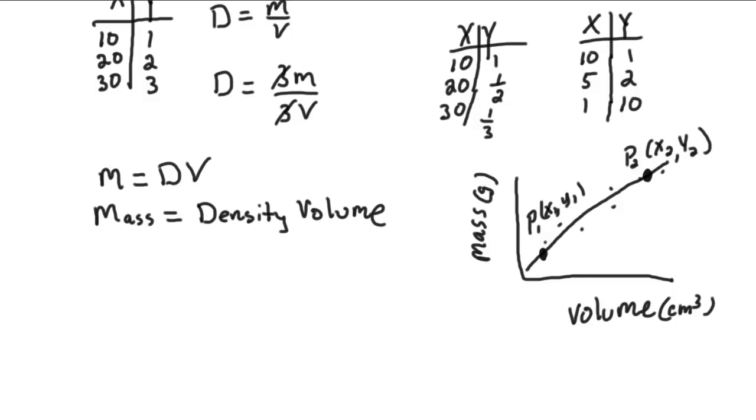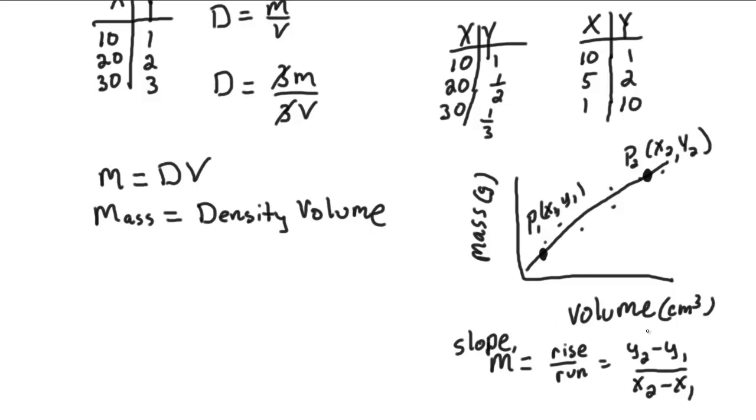Now, if I calculate the slope of this line, well, that's just the rise over the run. So the slope of the line is usually written as m, which is that rise over run. And so what is the rise? Well, that would be y2 minus y1. What is the run? x2 minus x1. This is how we calculate the slope. And the slope is usually given this symbol m. So this is kind of neat. Mass divided by volume, the slope.